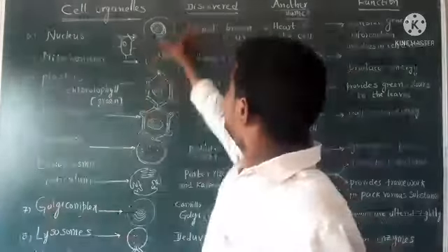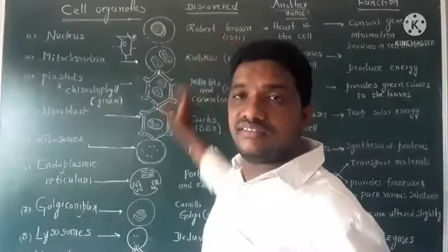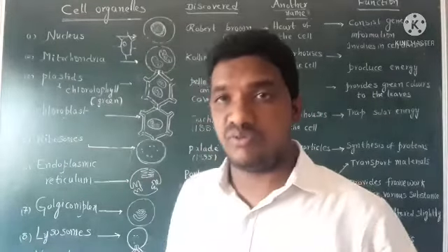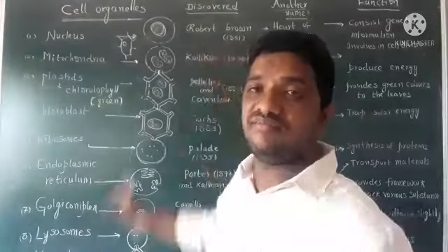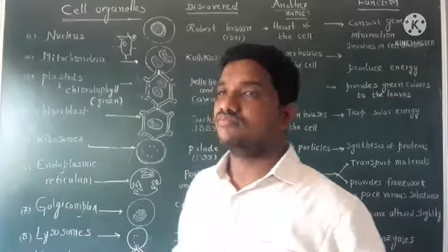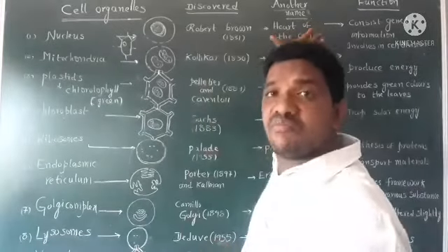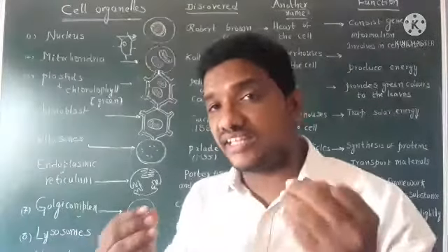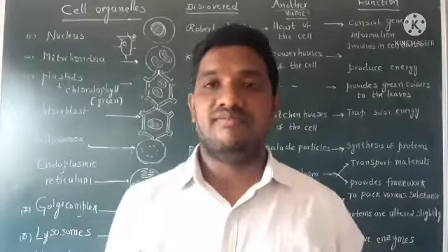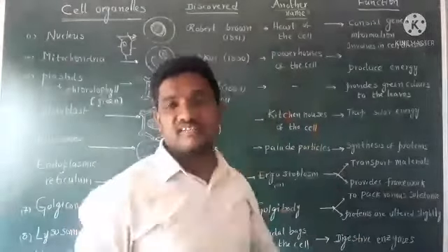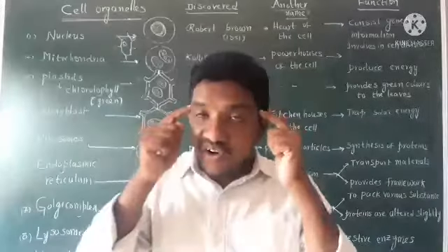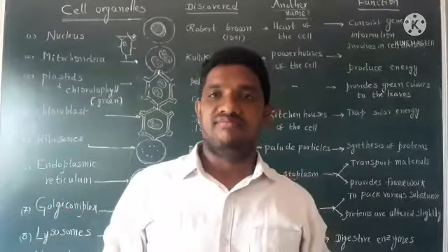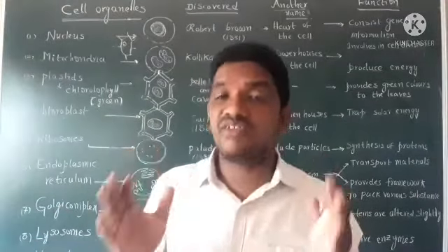Okay. Who discovered nucleus? Nucleus was discovered by Robert Brown in the year of 1831. Next one. What is the another name of nucleus? Different types of another names are there. See, heart of the cell or brain of the cell and cell's control room. These all are another names of nucleus,